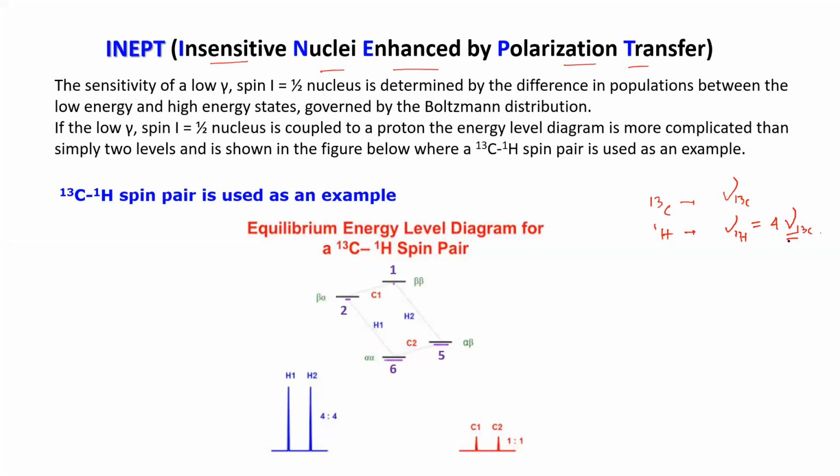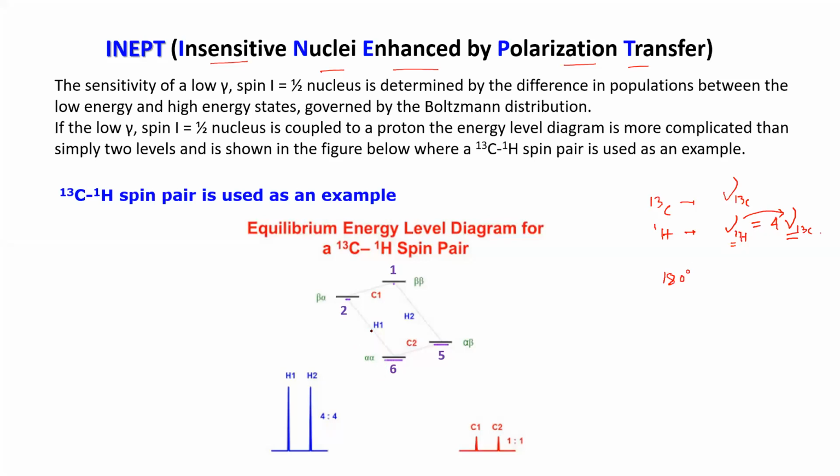So this nucleus, 13C, is not very sensitive, and proton is sensitive. So polarization is transferred from proton to 13C. Now in INEPT, what is actually done is a difference pulse time delay sequence, where one of the sequences is a 180-degree pulse, and a 180-degree pulse means you are completely changing the phase to the opposite.